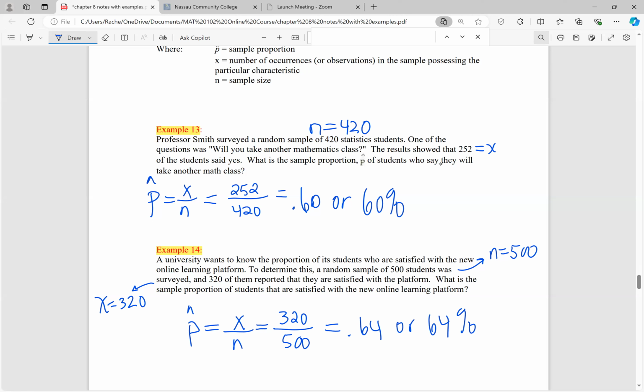So that's how I want you to think of a proportion. A proportion is just part of a whole. It's just a ratio. And we could write it as a fraction, a decimal, or a percentage.